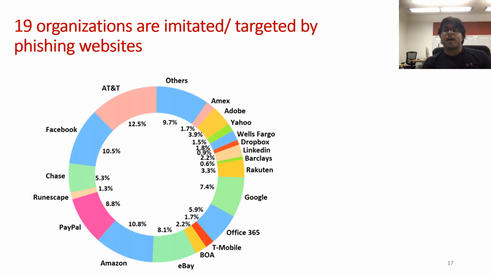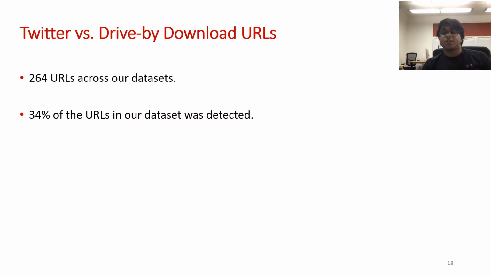We also found that these phishing websites targeted one of 19 different organizations and they range from AT&T, Facebook, Chase Bank, Amazon, etc. Having characterized the features of the type B phishing URLs, we now turn our attention to the 264 URLs in our dataset which distributed drive-by downloads. Using the same method that we applied earlier to determine the phishing URLs, we found that Twitter was able to detect around 34% of these drive-by URLs throughout the duration of our study.